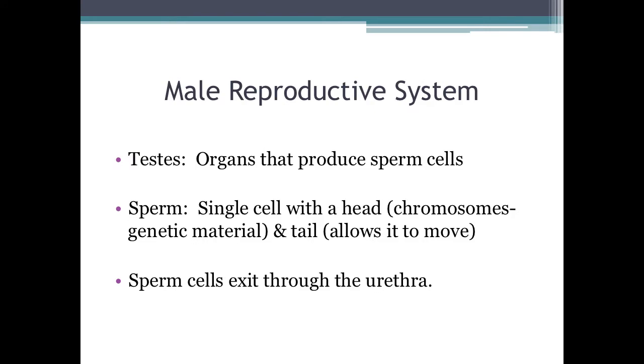The male reproductive system. The testes are organs that produce sperm cells, and a sperm is a single cell with a head that contains chromosomes, which contain genetic material, DNA, deoxyribonucleic acid, and a tail that allows it to move. The sperm cell exits through the urethra.